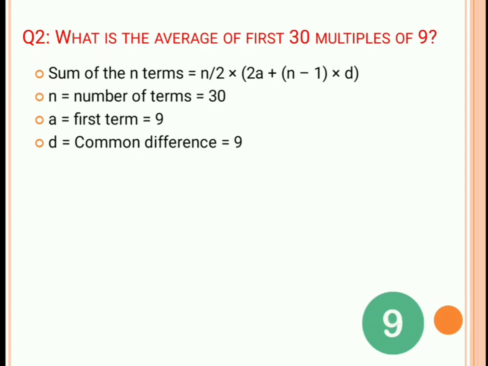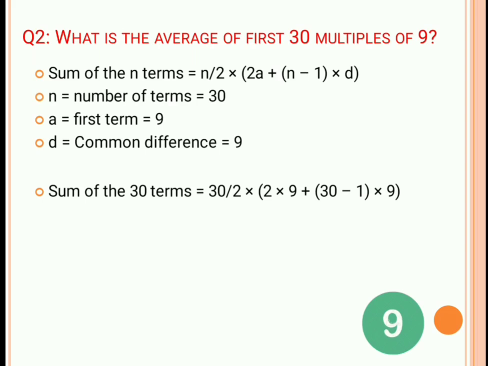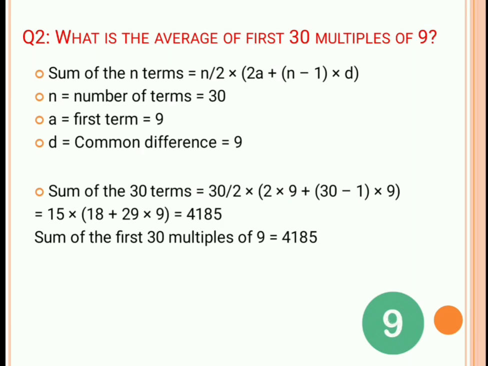First term over here is 9 and common difference is also 9. So sum of 30 terms will be 30 by 2 into 2 into 9 plus 30 minus 1 into 9. So sum turns out to be 4185. Now this is the sum of 30 multiples of 9.